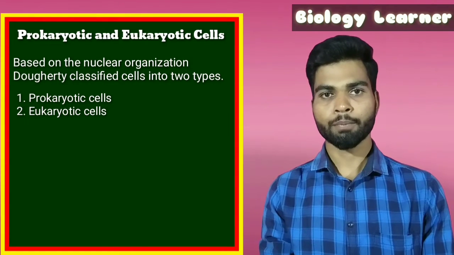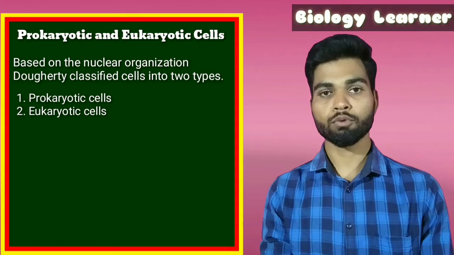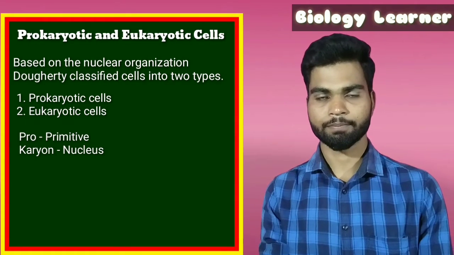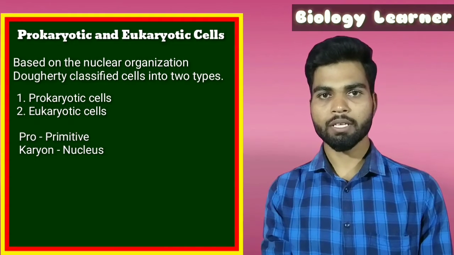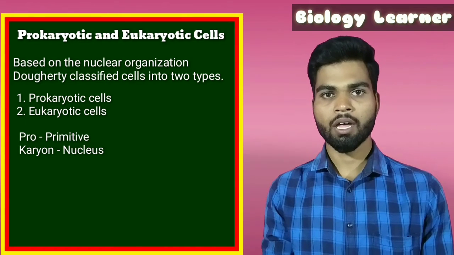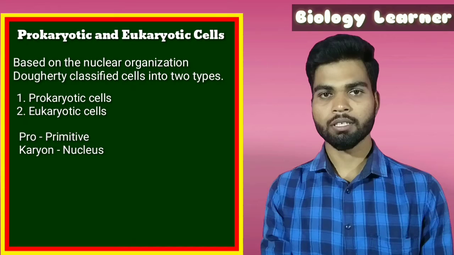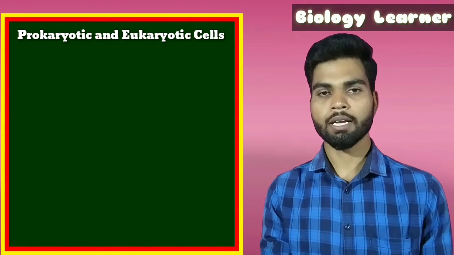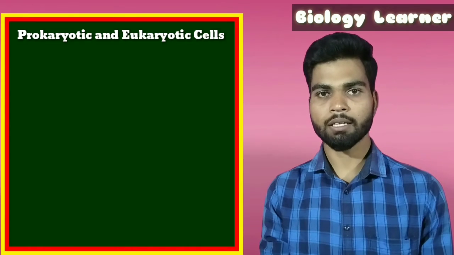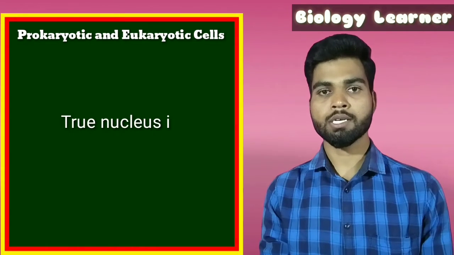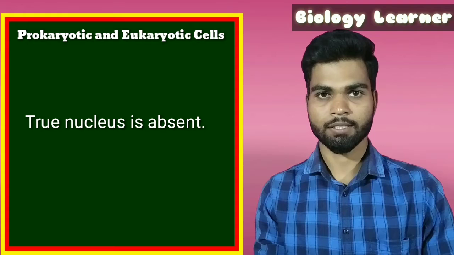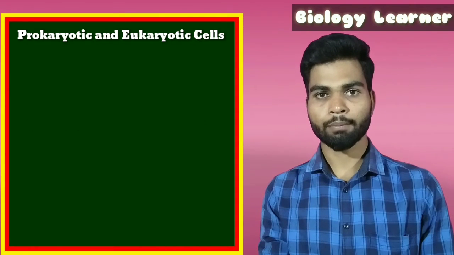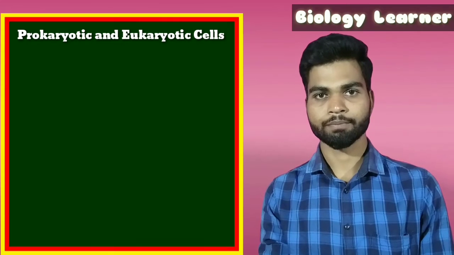The term prokaryotic is derived from two words, that is, pro and karyon. The word pro means primitive and karyon means nucleus. So the prokaryotic cell is a primitive type of cell in which a true nucleus is absent and one envelope system of organization is seen.